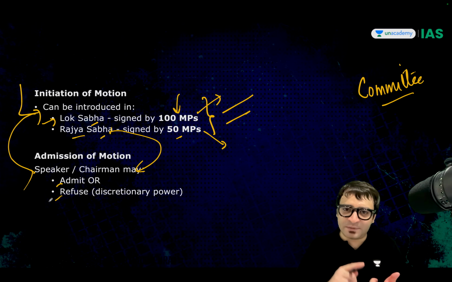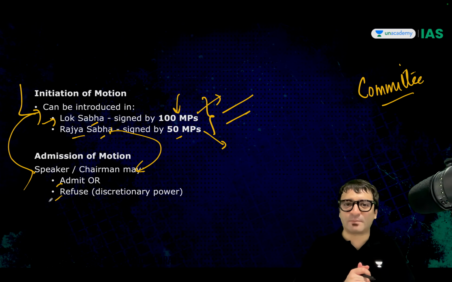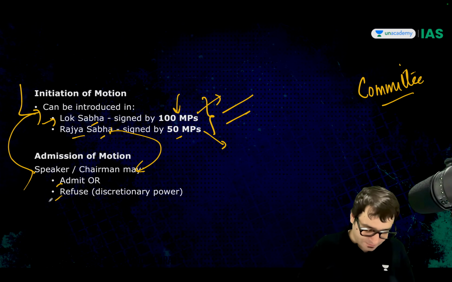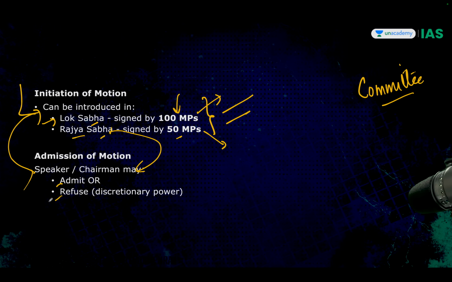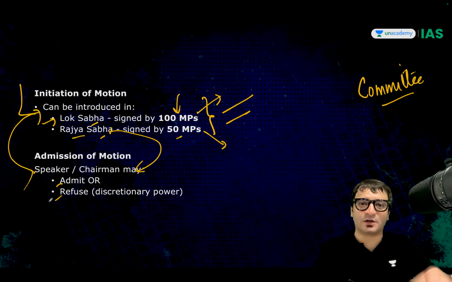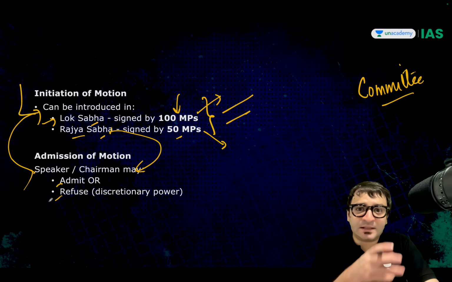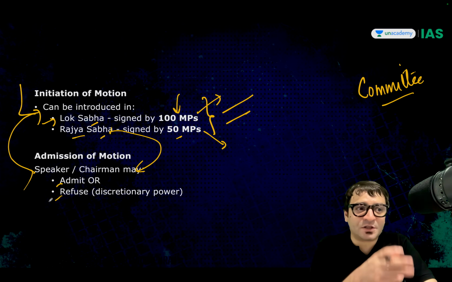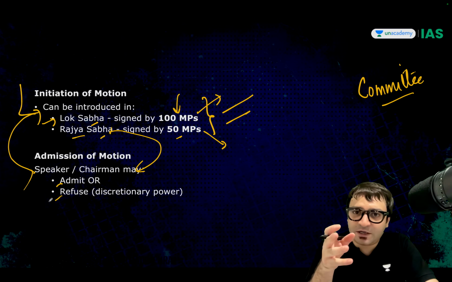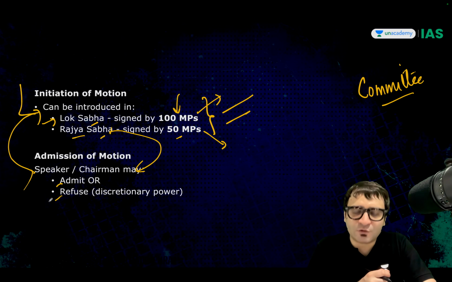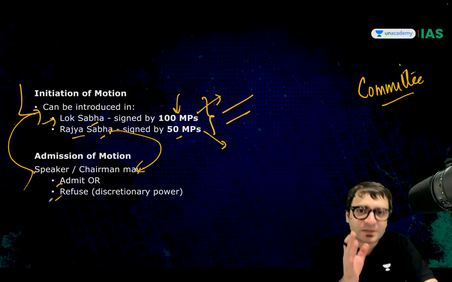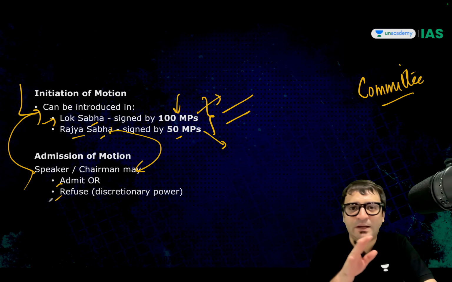The Speaker admitted this motion for Justice Yashwant Verma, but previously the Vice President of India, the Chairperson of the Rajya Sabha, did not admit it for Deepak Misra. And the Chairperson of the Rajya Sabha did not admit it for Justice Shekhar of the Allahabad High Court. So this is where there is a discretion. The Speaker may or may not accept it.